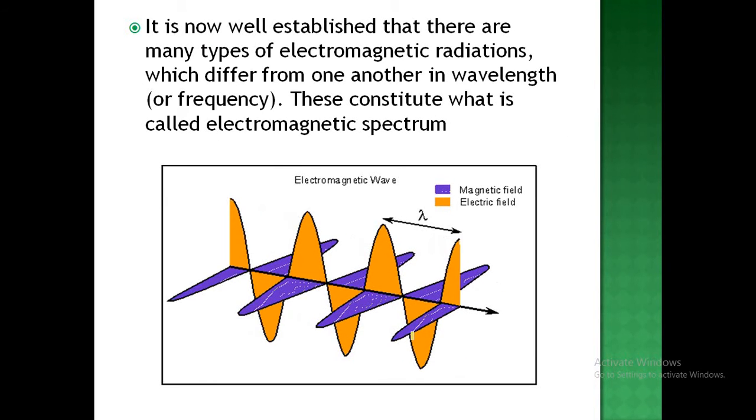The third point here is, it is now well established that there are many types of electromagnetic radiation which differ from one another in wavelength or frequency. What do we mean by wavelength? Wavelength has been shown in the animation below: when electromagnetic waves move, let us take only the example of an electric field, the distance between two crests is denoted by lambda and is known as wavelength. This constitutes the electromagnetic spectrum.